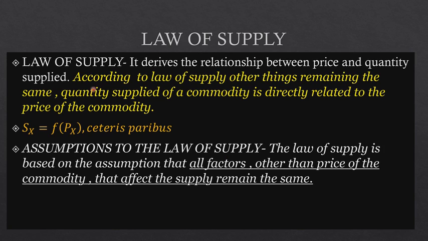Like I said, other things should remain the same. The price of related goods, there should not be an increase in your cost of production. There should not be any technological change. There should not be any government policy, new excise or whatever taxes that are being imposed. Everything should remain the same. So in that case, you have the law of supply standing. I hope this point is clear.